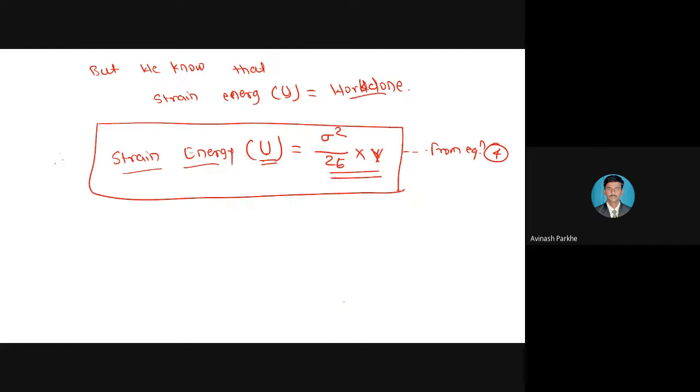But as we know, the strain energy capital U is equal to work done, therefore the strain energy, that is capital U, is equal to sigma square upon 2E into volume. So this is the final equation which represents the strain energy stored in the body.